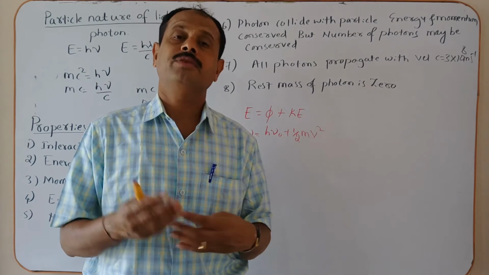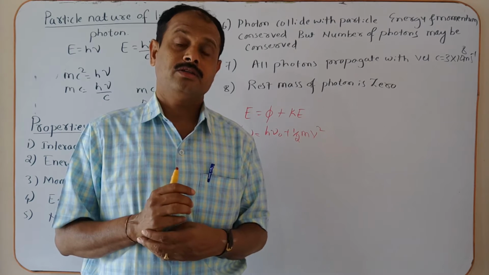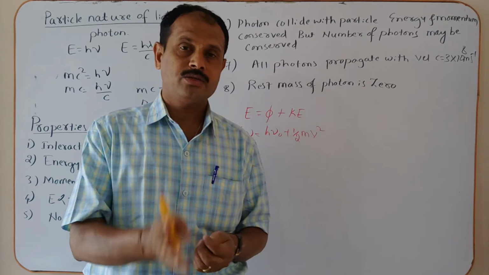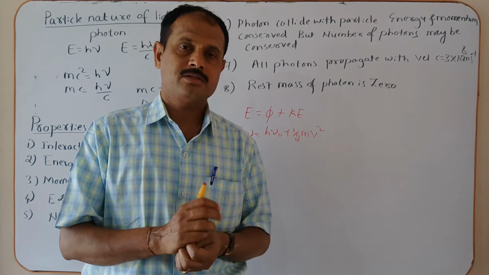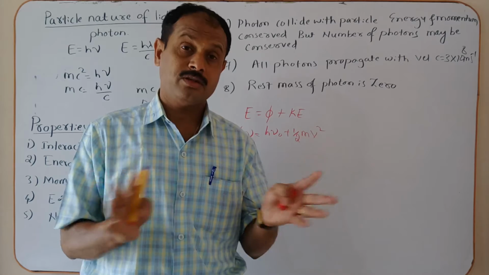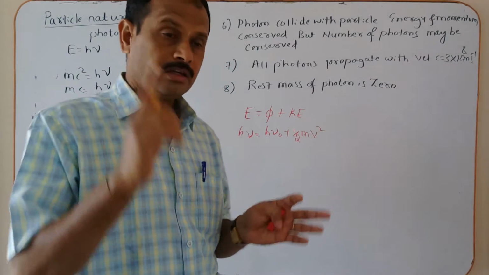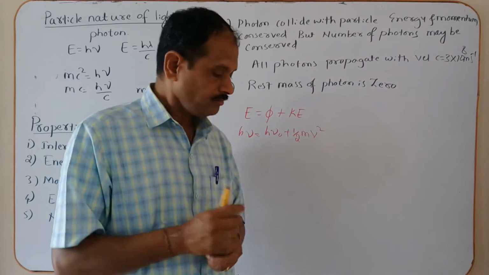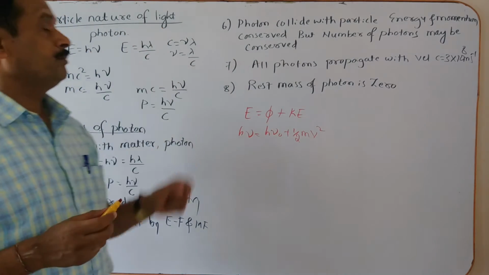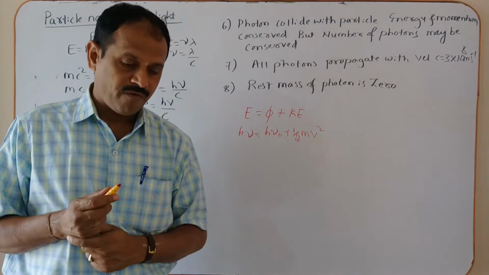If the incident frequency of light is greater than the threshold frequency, what happens? If the incident frequency of light is equal to the threshold frequency, what happens? If the incident photon energy is less than the threshold, what happens? All these things I have discussed already in a previous video clip. Now you come to the very important point, the particle nature of light.